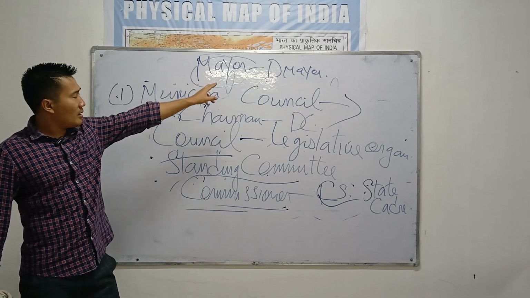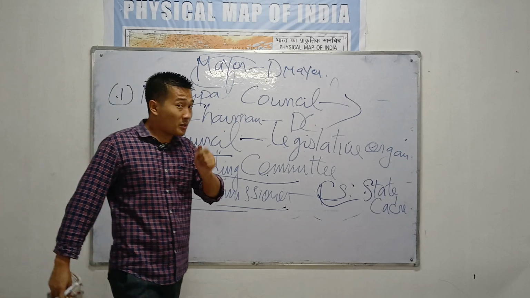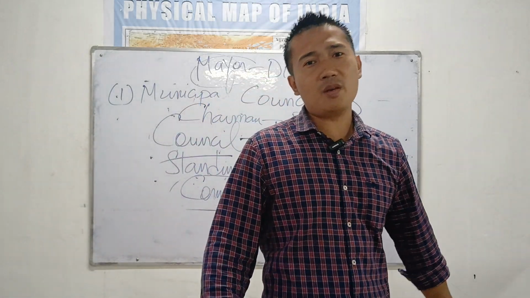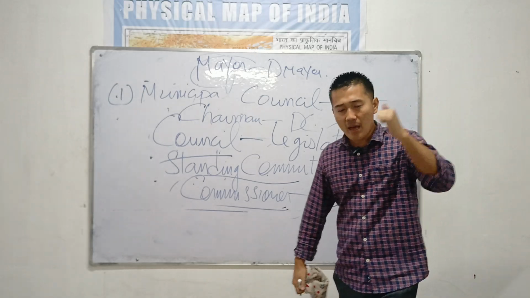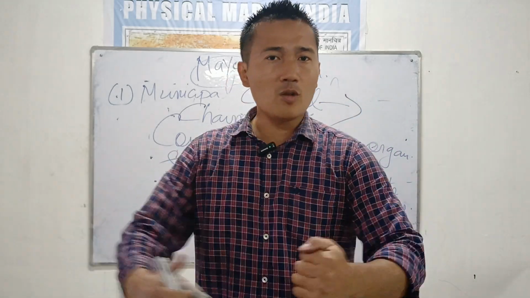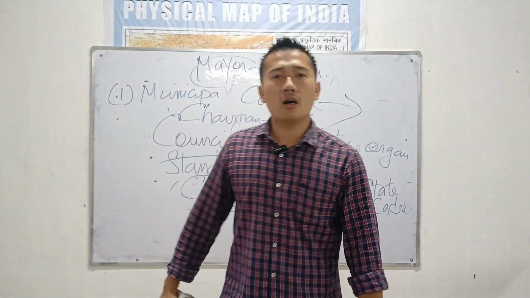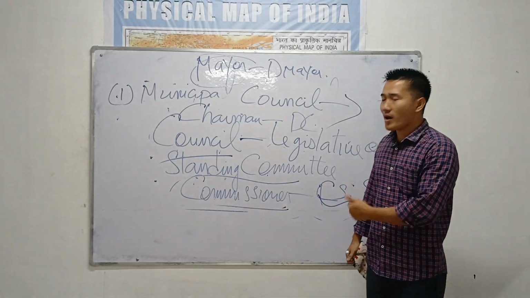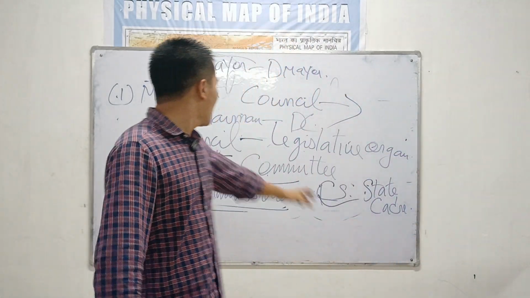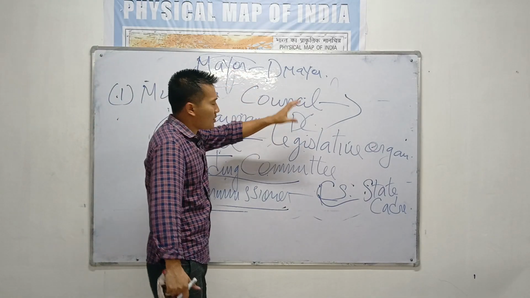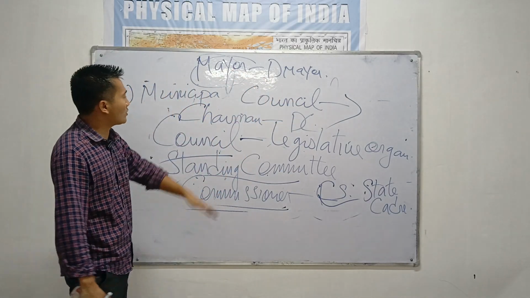Unlike the mayor, the chairman of the municipal council is too powerful because he's directly elected by the people. Now the municipal council chairman is too powerful. He's almost like an MLA, like a minister now. Take the municipal council chairman of Dimapur and Kohima. Why? Because there is money, there is power, there is revenue. That's the reason municipal council chairmen and deputy chairmen are too powerful. That's the reason everybody wants to be chairman.